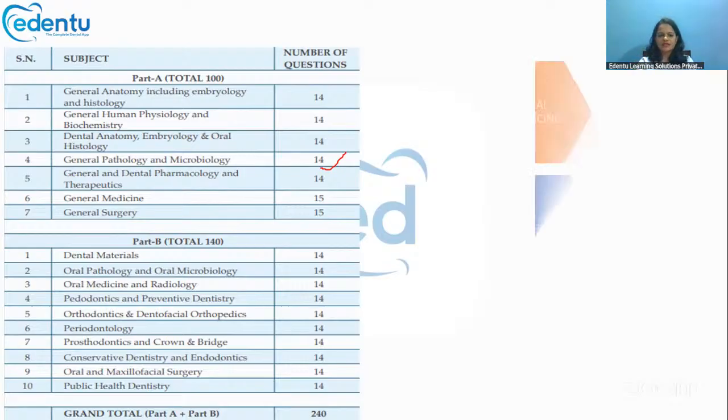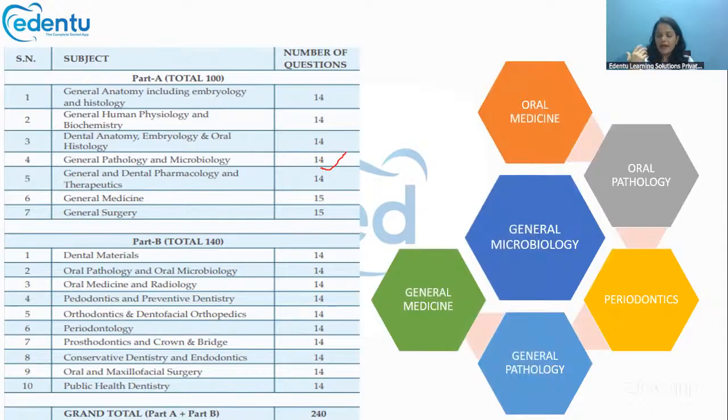Let's see which are the overlapping subjects with microbiology. It's very much combined with general pathology. All the initial chapters like immunity, hypersensitivity reactions, the immunodeficiency diseases, and the infections are there in general path also. So while studying, try to club these topics together, so that you will be able to cover a lot of topics at one go.